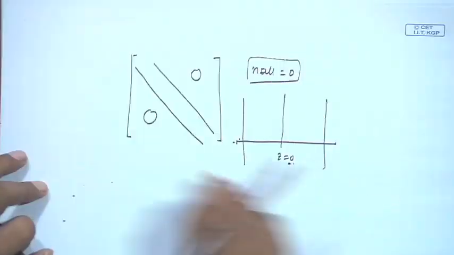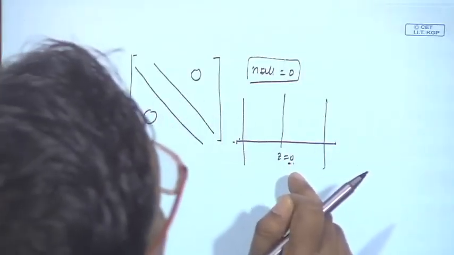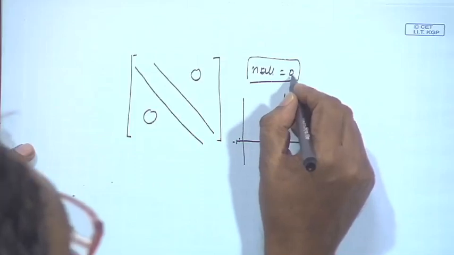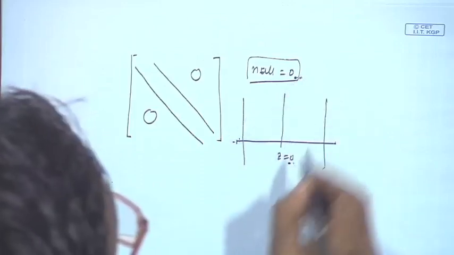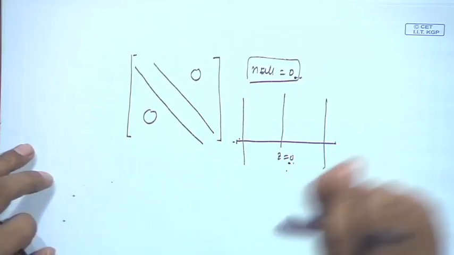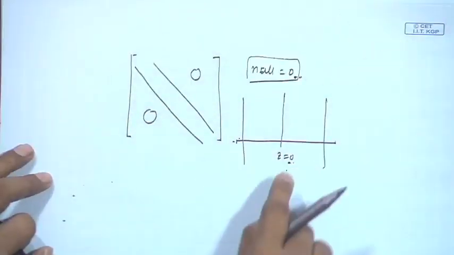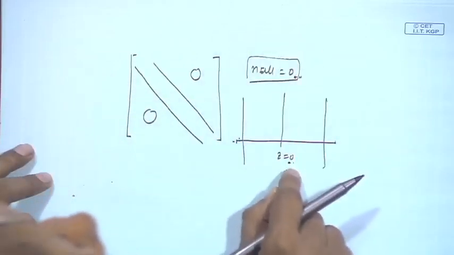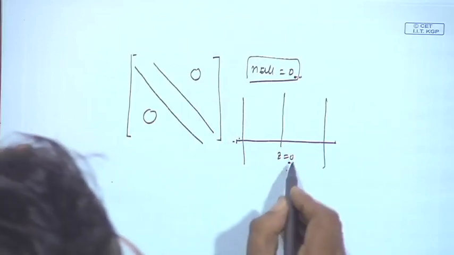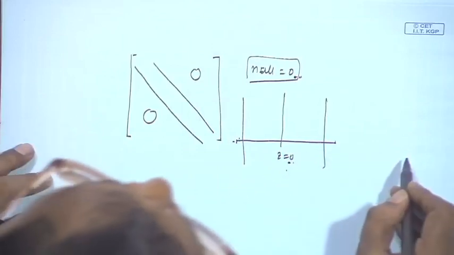Because I am computing the z value, that statistic, I know it will follow a z distribution where the mean value is 0, because you are testing for mean. So it is sufficiently away from 0.